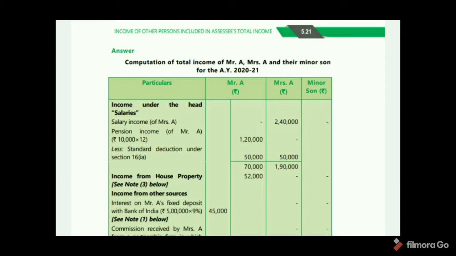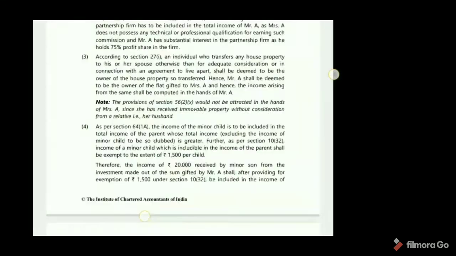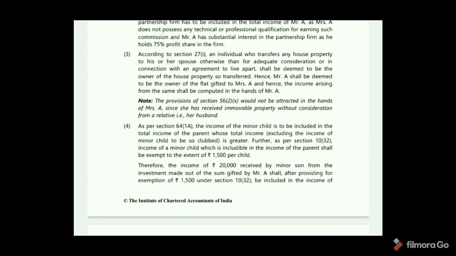Okay. Next, income from house property. So see here note. According to Section 27(1), an individual who transfers any house property to his or her spouse otherwise than for adequate consideration or in connection with an agreement to live apart shall be deemed to be the owner of the house property. So transferred.